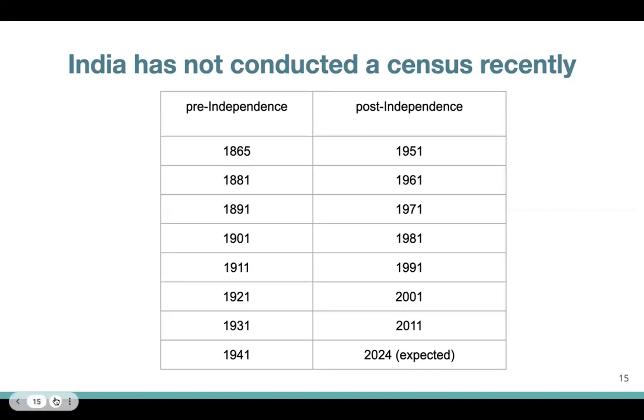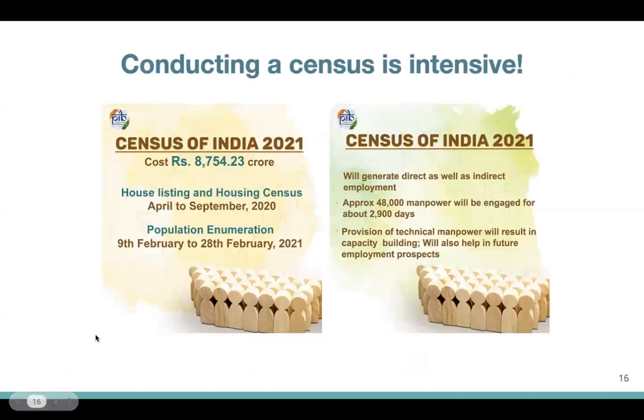What might be reasons explaining why counting people is so difficult? Well, it is an intensive exercise. These are numbers from estimates from 2020, and clearly the census did not happen in 2021, but it is estimated that the census of India would cost anywhere above $10 billion. For context, the US census costs about $14 billion. It is a hugely labor intensive process, and therefore it's not an easy thing to do.